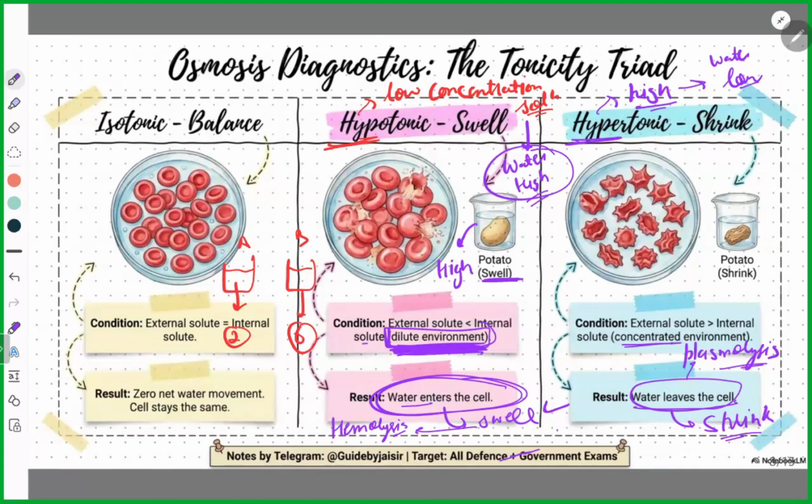With more high concentration, that means highly hypertonic, more solute is added, shrinking of the cell will happen. Clear? Then the word iso means same. No change in shape. Zero water movement. Clear, guys?